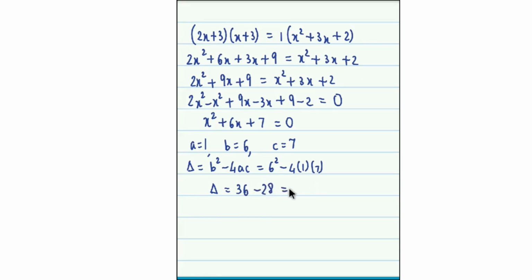So the difference is 8. And now we could obtain x by the formula method. So it's minus b plus or minus root of delta divided by 2a.